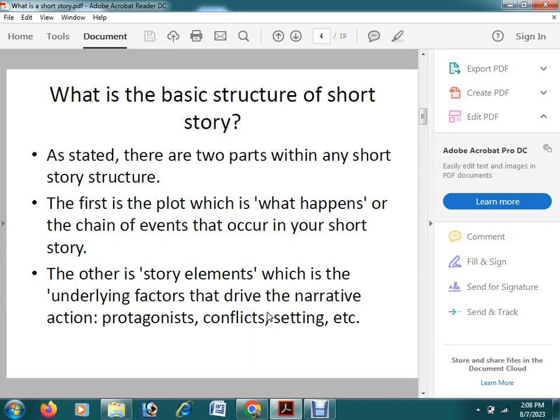That would be the characters. Okay. And if we divide the short story into two broad divisions, what would the divisions be? The first is the plot. We have learned plot. What is the definition of plot? Plot is story. But everybody can tell a story. In a short story there will be a plot, and plot will be the artistic arrangement of a story. Write down, artistic arrangement of a story.